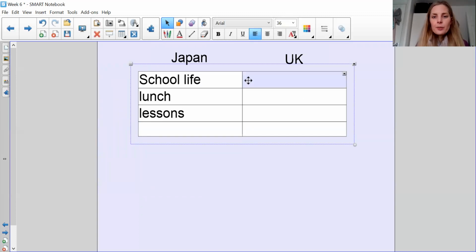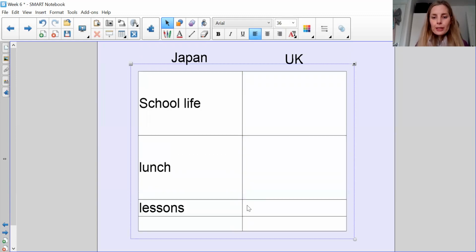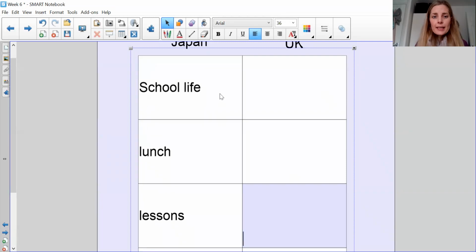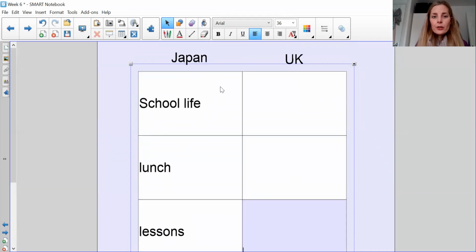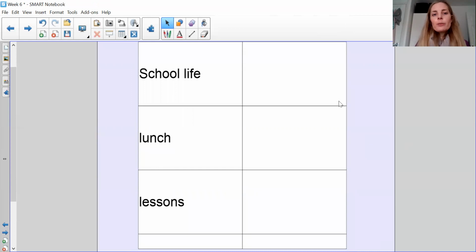It might need to be a little bit bigger so that you have some space to write. And you're just going to be doing bullet points for me today. So on a piece of paper, you're going to set out your work with Japan and the UK, and you can do this quite roughly because you're going to be typing it into the Word document on Teams. So this is just for you to do as rough, and then you can make it neat on Teams. So you're going to be looking at the following topics: school life.